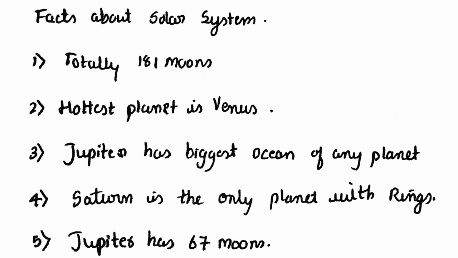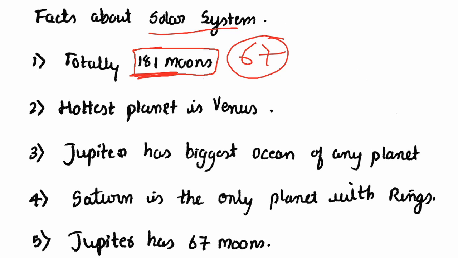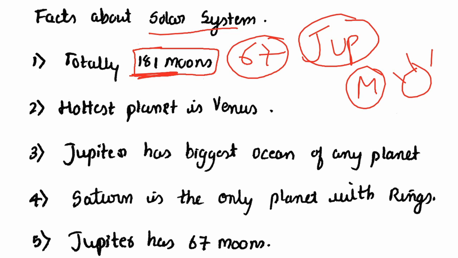Here I have written 5 important facts about solar system. One is totally there are 181 moons in the solar system. Total moons in solar system is 181, and out of this 67 moons belong to Jupiter. So Jupiter has highest number of moons, and even though Mercury is closer to the Sun, it is not the hottest planet. The hottest planet is the second planet, or Venus. Venus is the hottest planet.